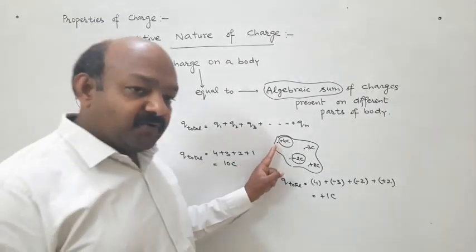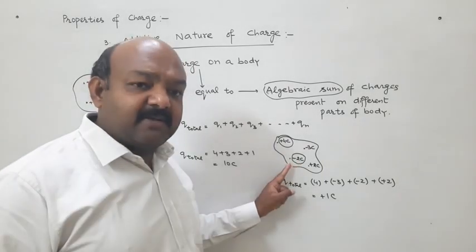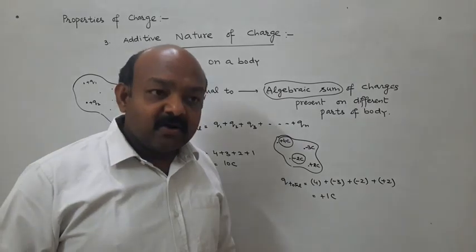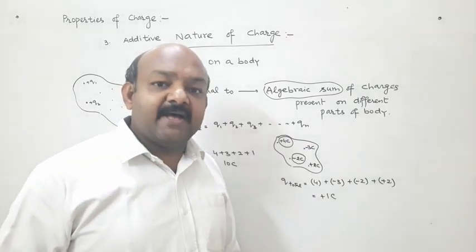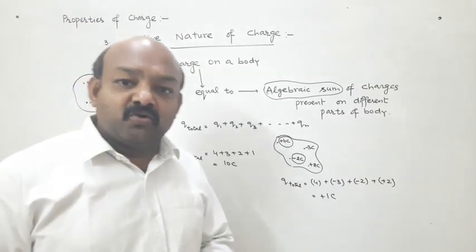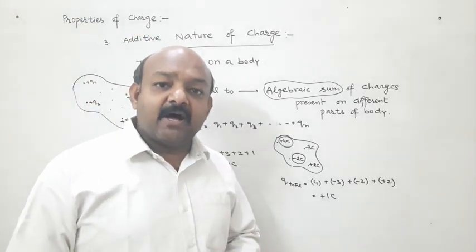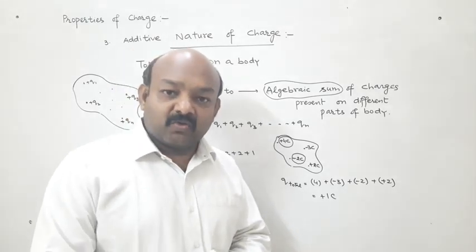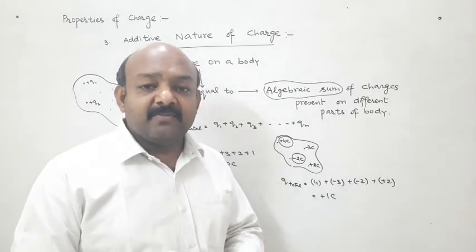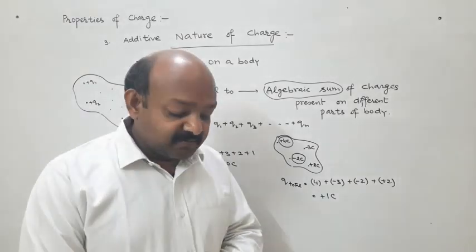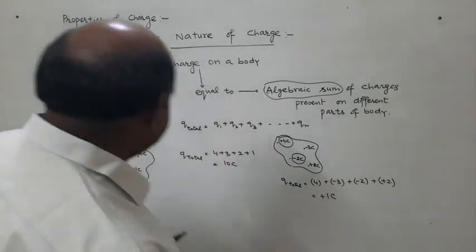But if a few charges are positive, a few are negative, then we will have to take their nature into consideration as well. So this is called additive nature. Additive nature is used to calculate the total charge present on the body. Total charge can be calculated by simply adding the various charges present on the body.